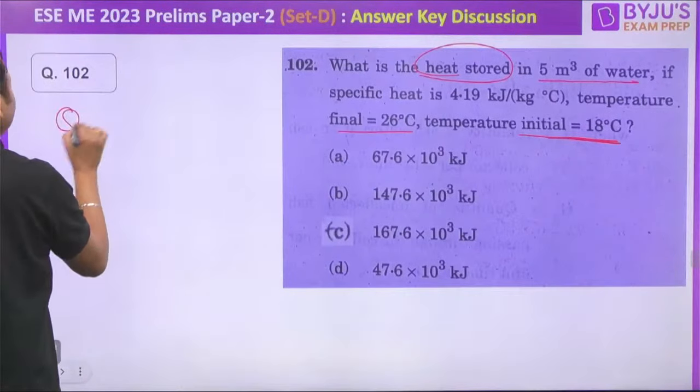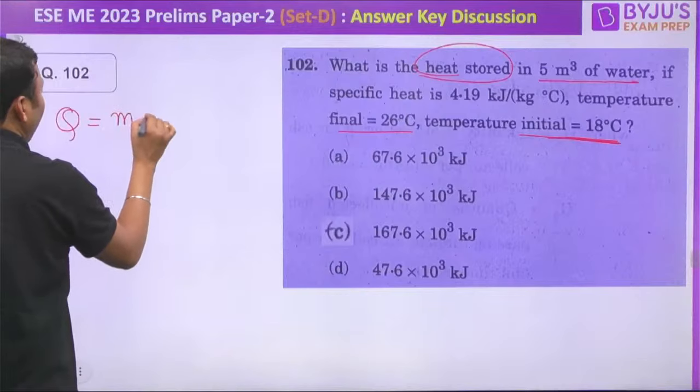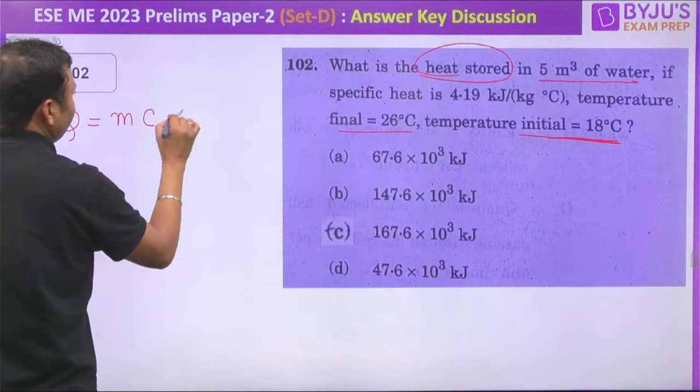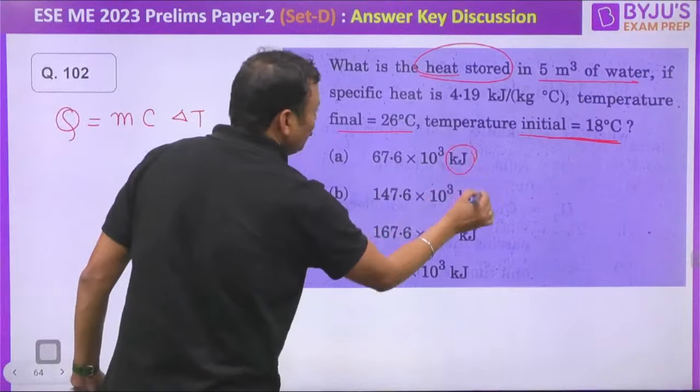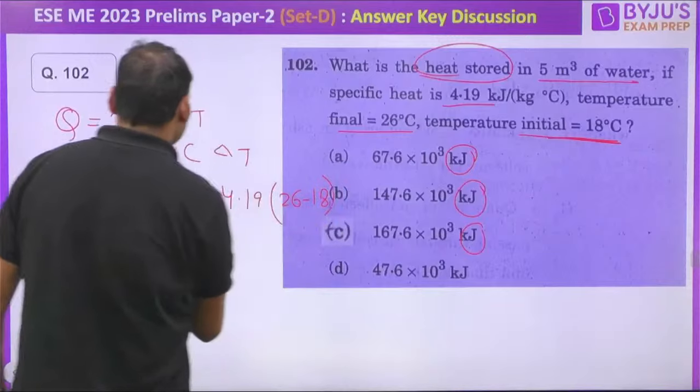That is Q is equal to change in internal energy, m into c into delta T. But the options are in kilojoule, so you should take care of this. So mass is density into volume, into c into delta T. If you put the value, it is water, density is 1000, into volume, that is 5, into specific heat, if we write in kilojoule per kg degree Celsius, 4.19, into delta T, that is 26 minus 18. So this will give you the answer.